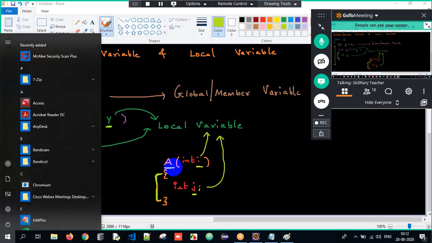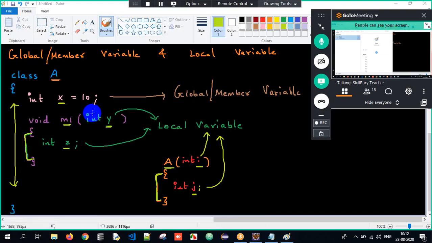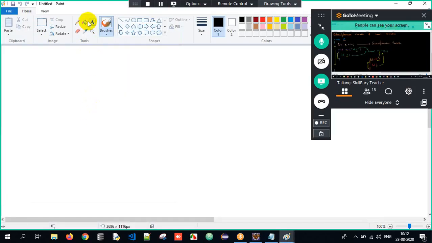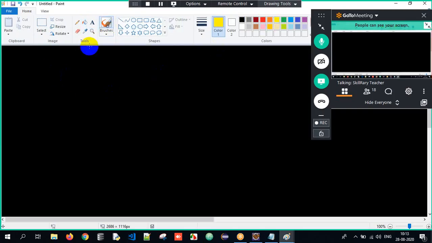Clear? Now, when I spoke about variables, I told you this topic, if you all remember. What are variables? Variables are nothing but containers to store something.